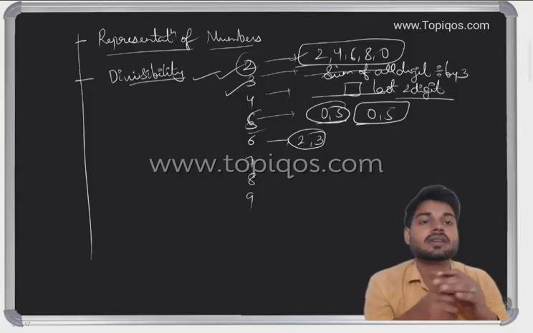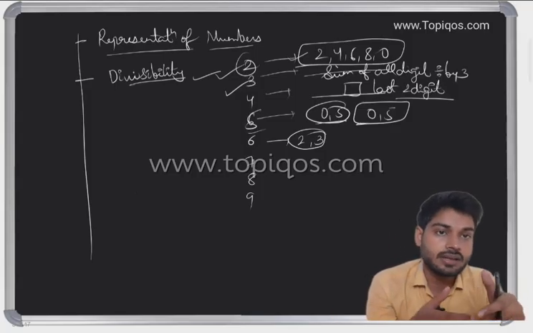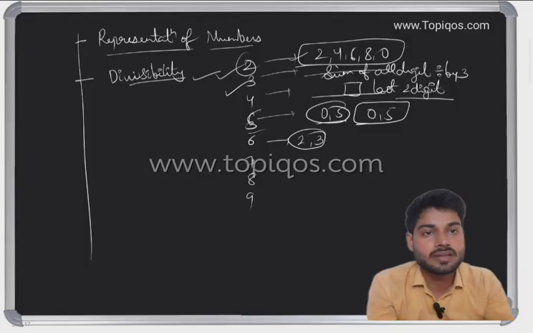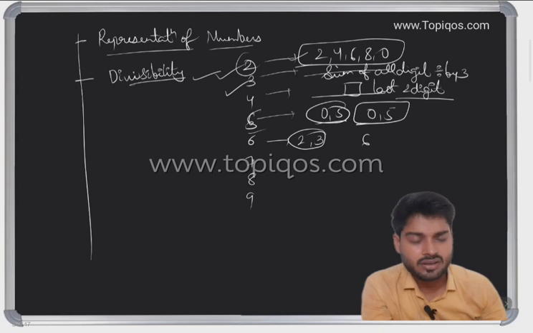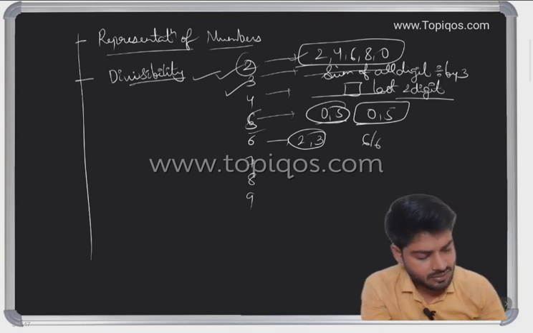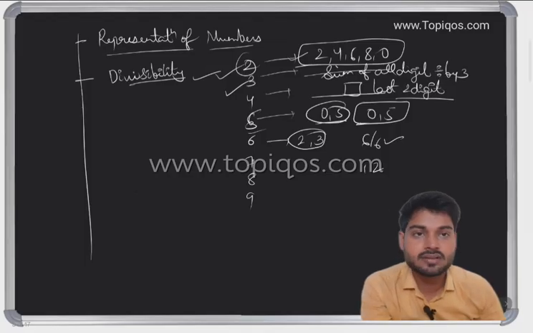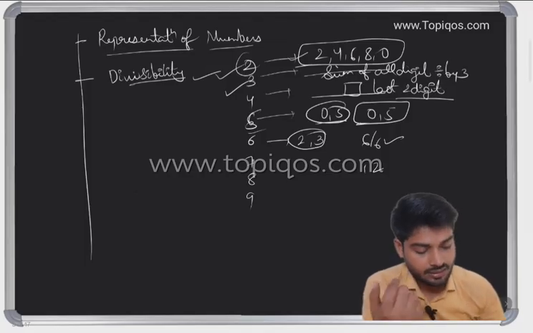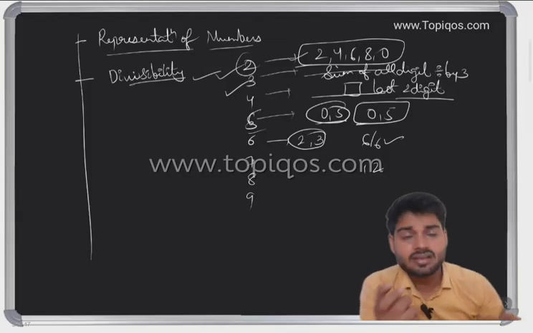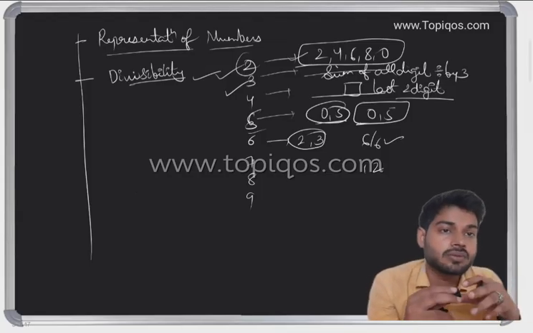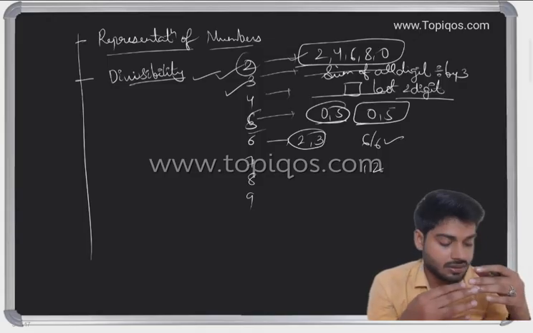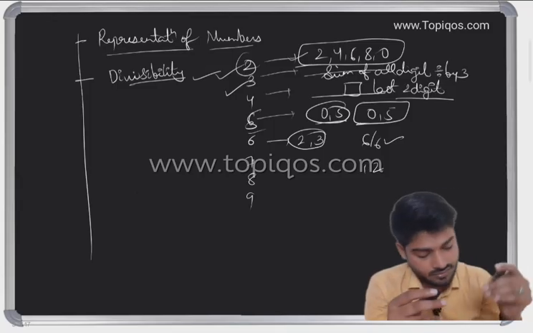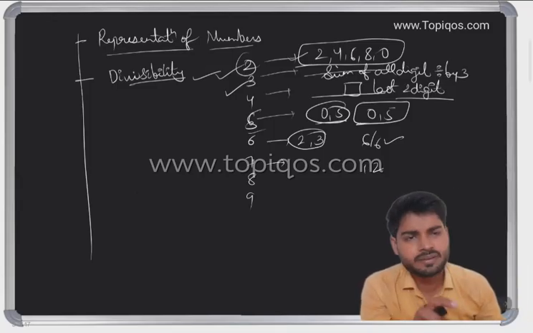Anything which can be divided by both 2 and 3 is going to be divided by 6. If I take 6 itself, it is divided by 2 and 3, so it is divided by 6. If I take 12, it is divisible by 2, yes, by 3, yes, and by 6, yes. So anything divisible by both 2 and 3 can be divided by 6 also. 7 has a different pattern, we'll see.